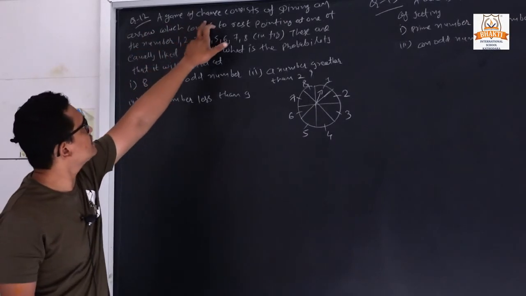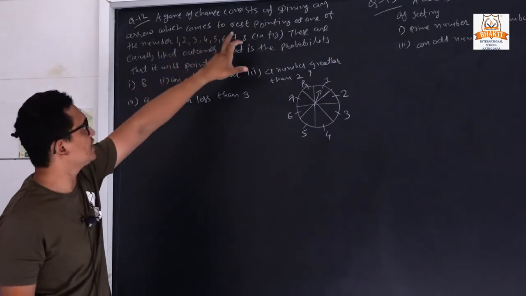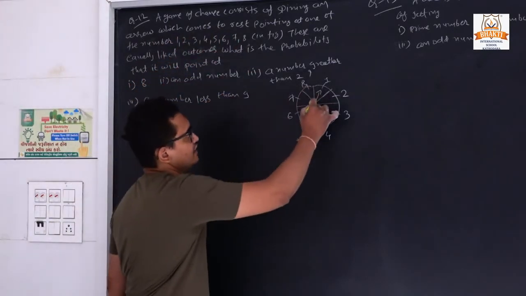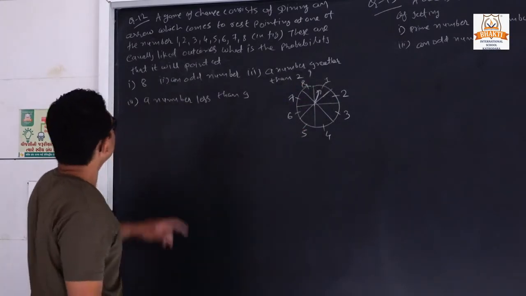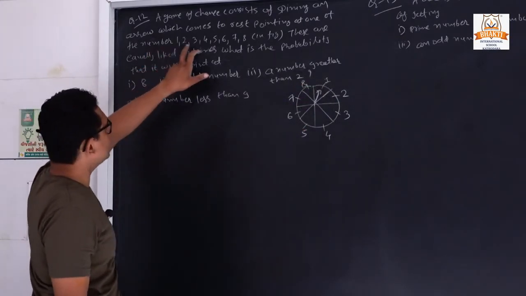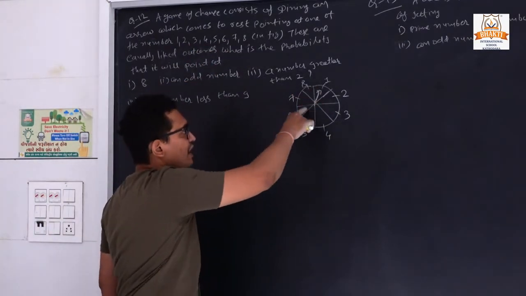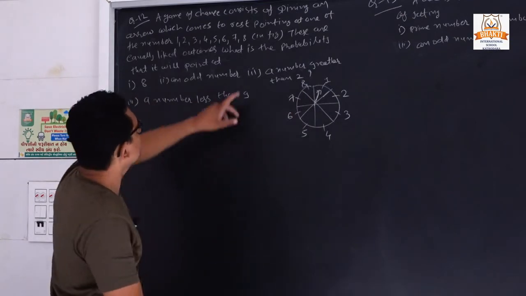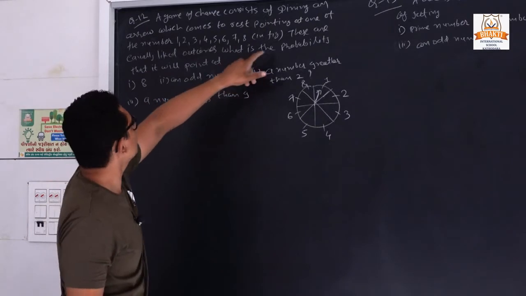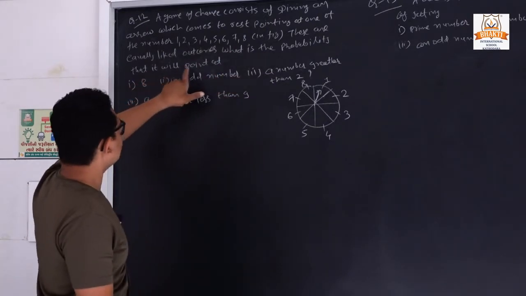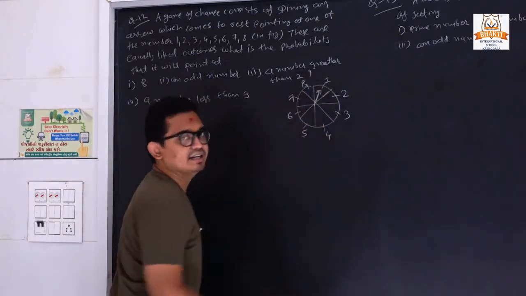A game of chance consists of a spinning arrow which comes to rest at a point. So it is an arrow, see that arrow. It will be moving, pointing at one number from 1 to 8. We have 8 numbers. So it will be spinning and it will stop at any one number. So these are equally likely outcomes. So what is the probability that it will be 8? Either it is here at 8.